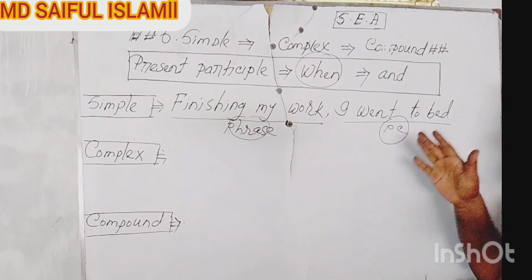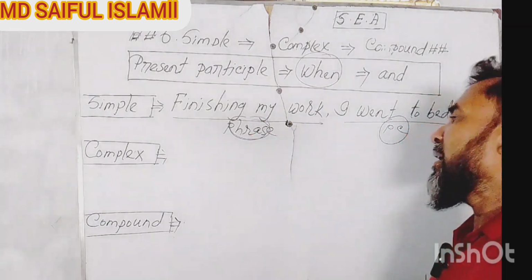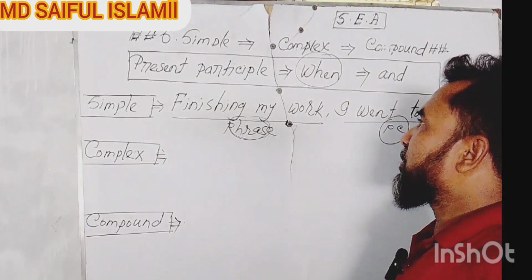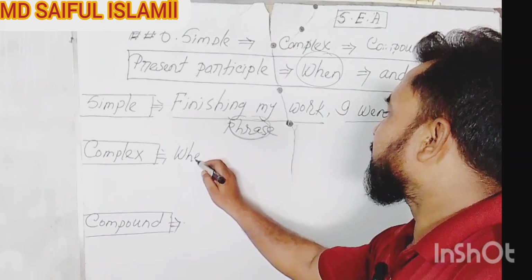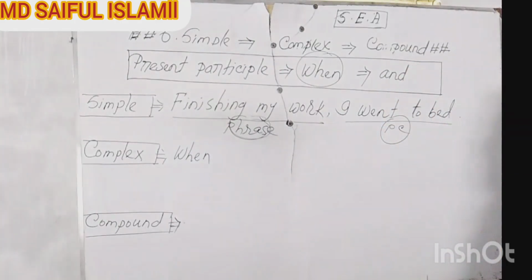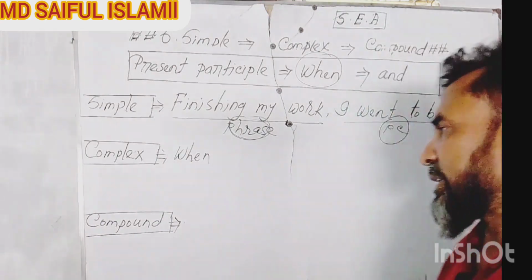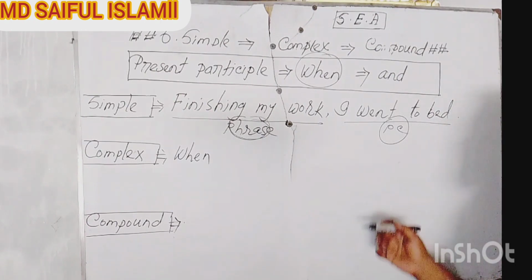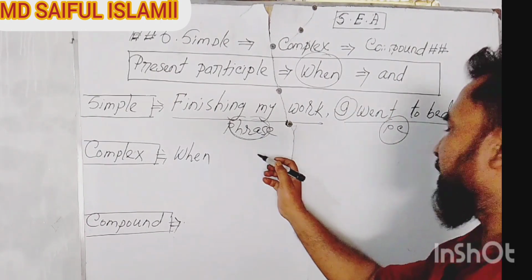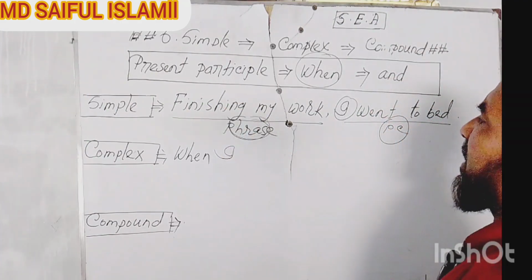So let's try to transform this phrase into a subordinate clause. According to the clue, we will have to use when. Of course you know that when is a subordinate marker, and then you will have to use a subject. This phrase has no subject, so we can use the subject of the principal clause, here I, and then a finite verb.